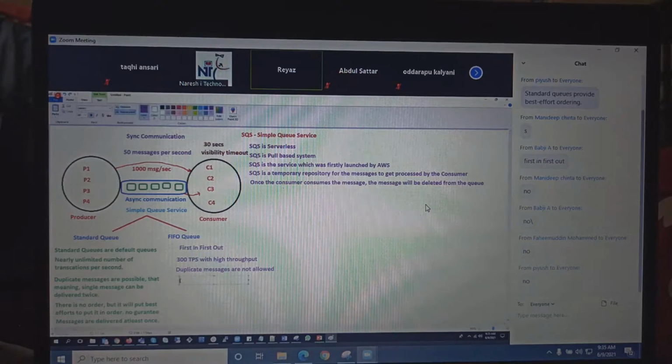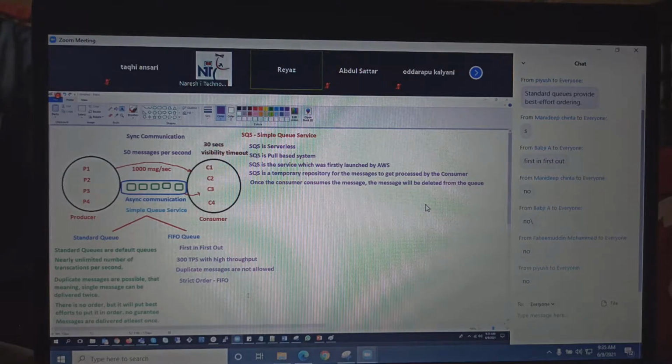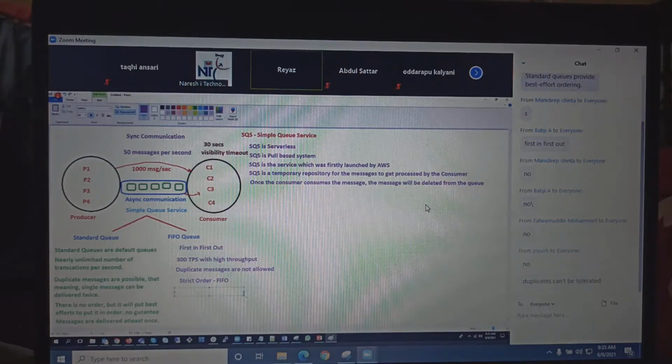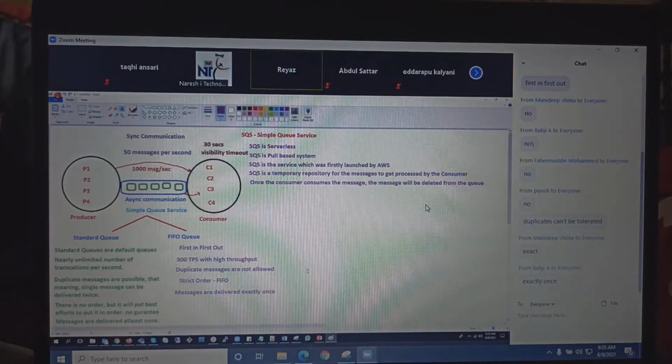So this has order. Guys, it has order because it is FIFO. There is no best effort here. It is strictly order. Who will do the best efforts to put it in order? Standard queue. But this FIFO guy, it is strict in order. There is no effort. It is completely, perfectly strict in order. And messages are delivered exactly once. There is no chance of having duplicate messages.